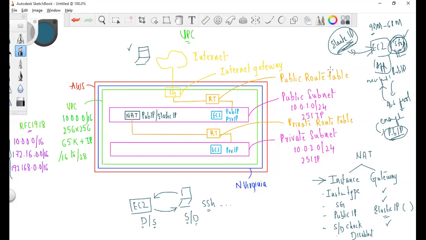So is an individual NAT instance used for every EC2 in subnet 2? No. All instances can talk to a single NAT because we are adding it at the route table. We are not connecting to the instance, guys. We are actually connecting to the subnet. So all the instances in the subnet will be able to access the NAT. Okay.